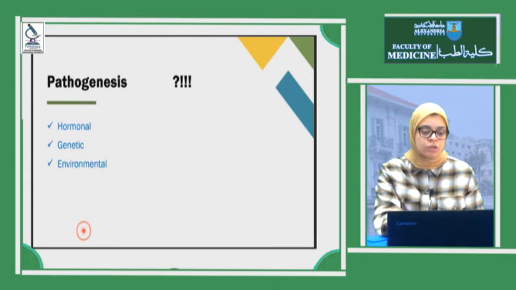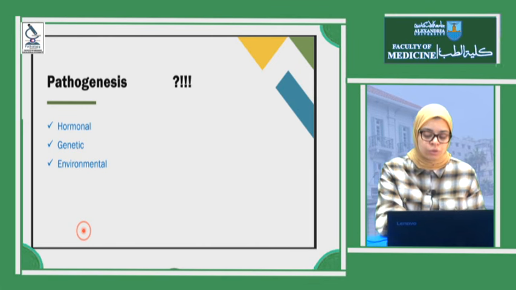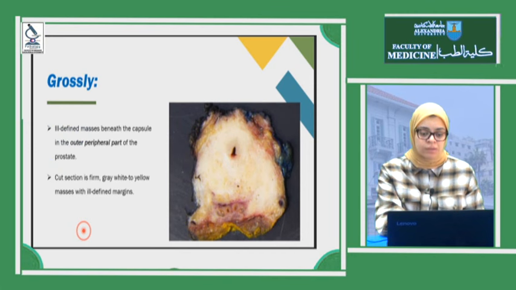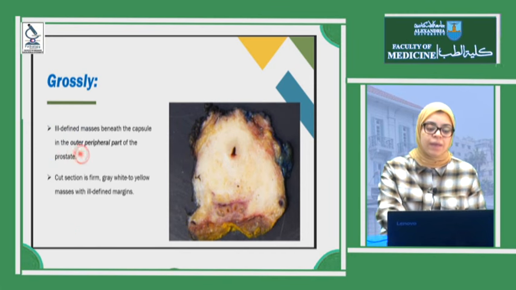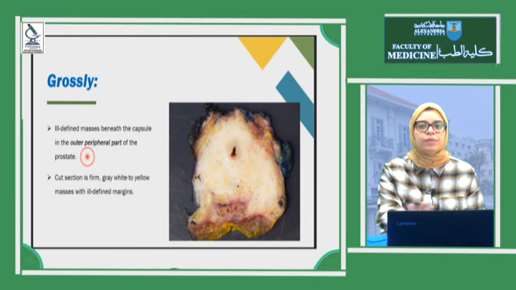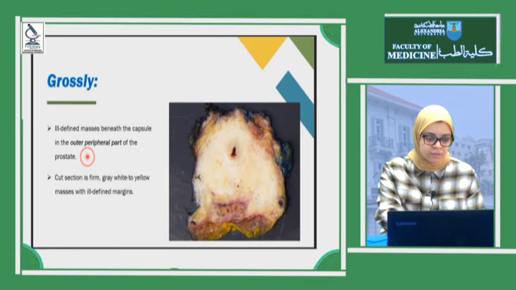Genetic predisposition: there is a higher incidence in siblings or first-degree relatives. Environmental factors, such as hormonal therapy or anything affecting the prostatic tissue. Grossly, we said it's an ill-defined mass at the outer or peripheral part, not around the urethra. It's a peripheral mass at the subcapsular area of the prostate.